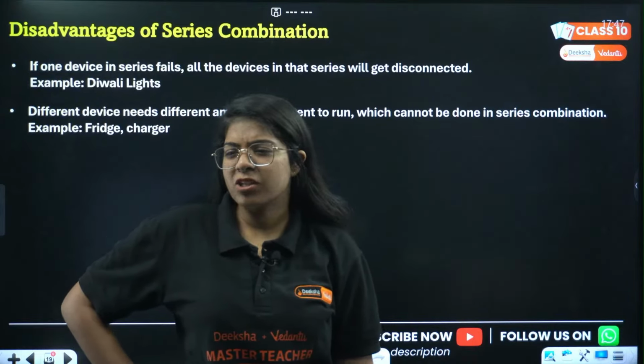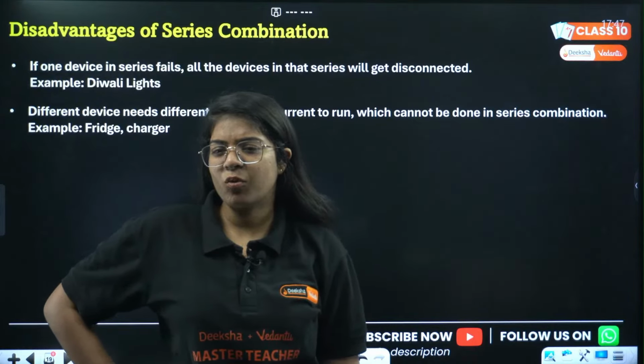Ma'am, does parallel connection have the same starting point and ending point? No. Not the same starting and ending point. Okay, you want to say, ठीक है, you can tell it that the starting point of R1 and R2, the starting point of these two are same. You can call it. हाँ, बोल सकते हैं.